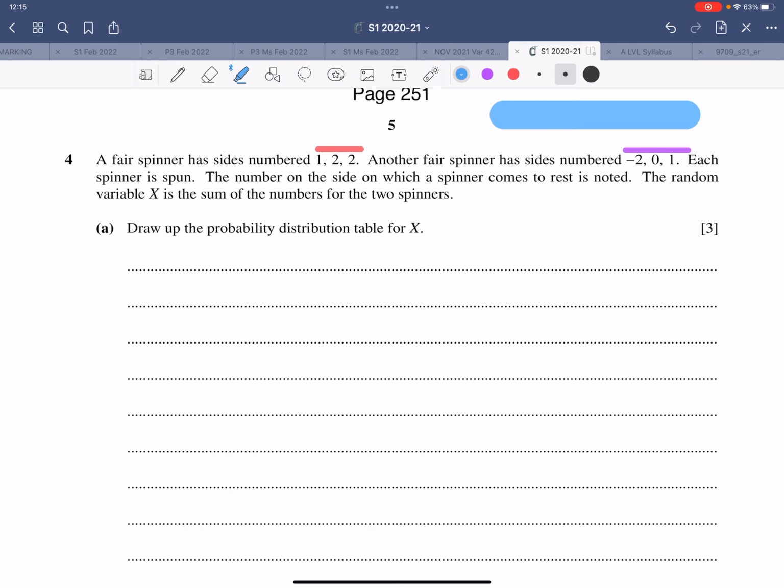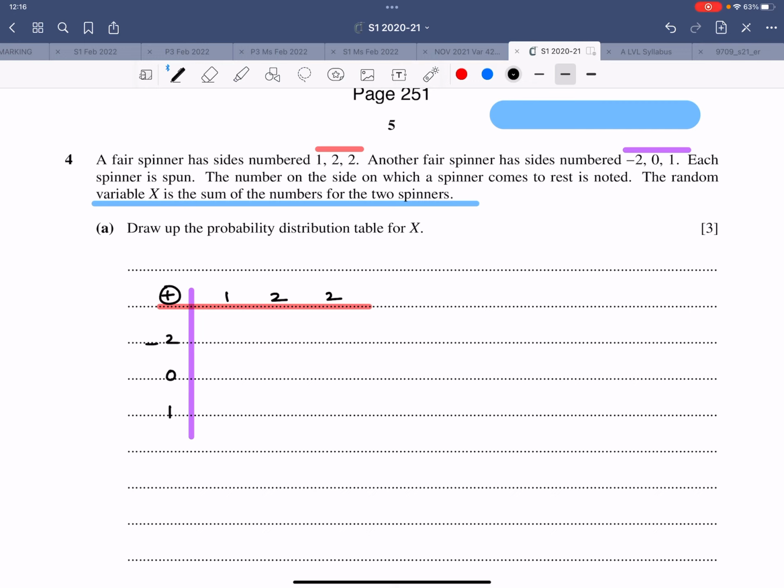The random variable x is the sum of the numbers of the 2 spinners. Let me draw a sample space diagram. Over here, this is 1, 2, 2. There are 9 options. Put a plus sign over here, and this is minus 2 and this is 0 and this is 1.